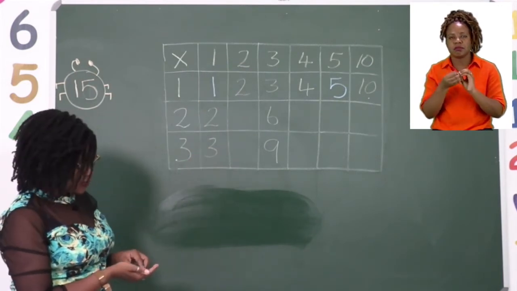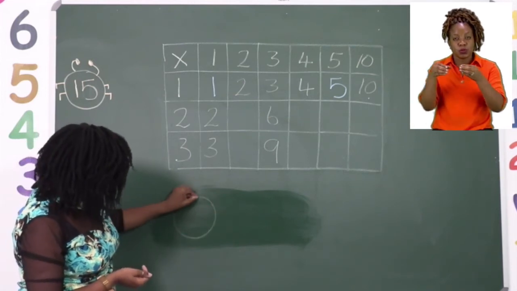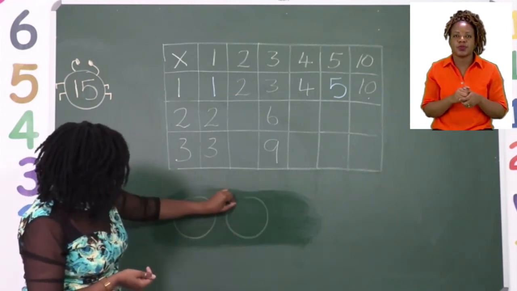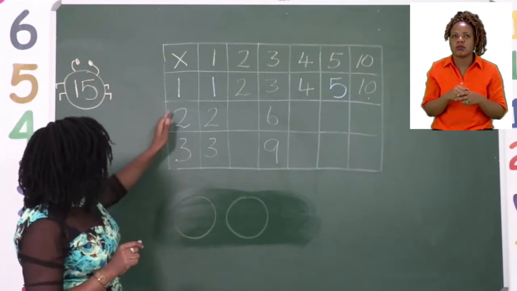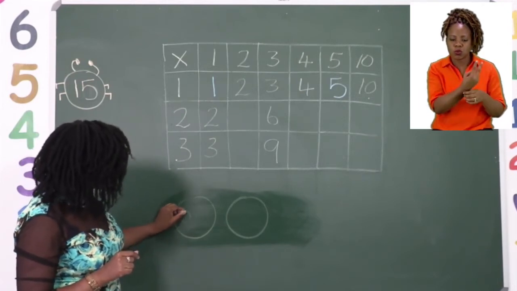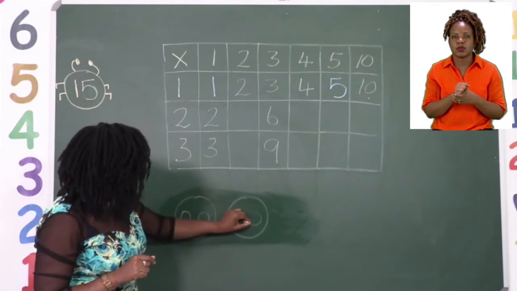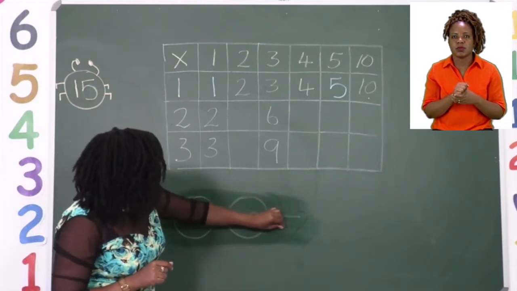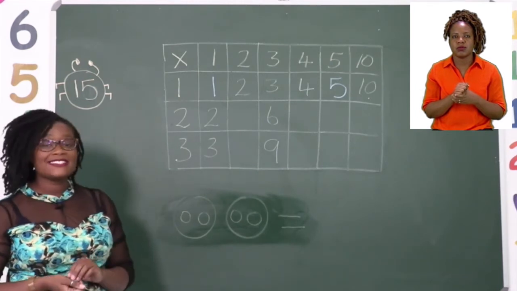So we are going to draw how many sets? 2. 1, 2. And then we are asked the sets of. How many? 2. So each set will have 2. 1, 2. 1, 2. And we need to find out how many they are all together.